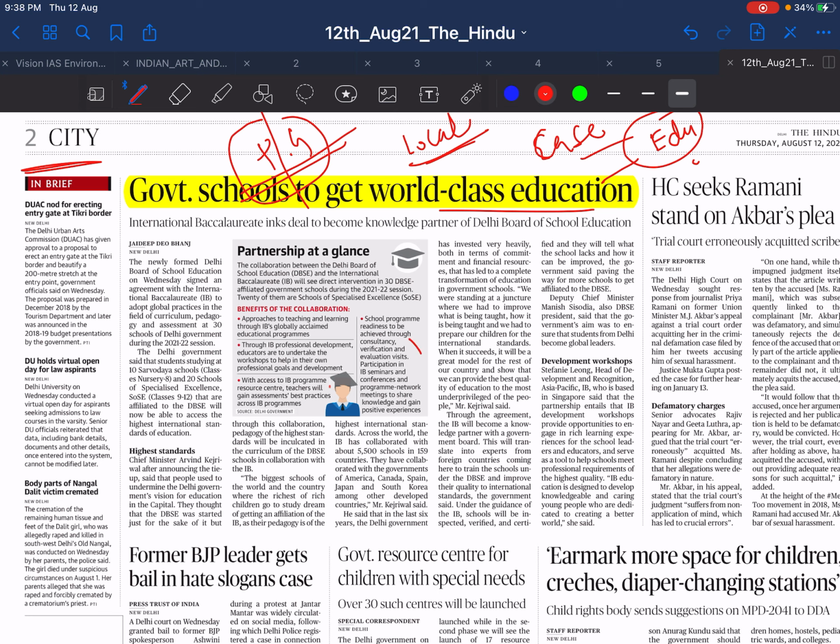If you are not able to use any news for your exam purpose, it's useless to read that news. So always remember, be selfish with respect to your reading. Always try to extract whatever you are reading for your own purpose. Whatever you are reading now, always keep in mind that yes, I'm going to use this thing in this part of the exam.